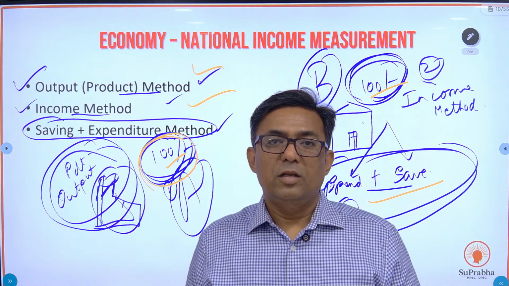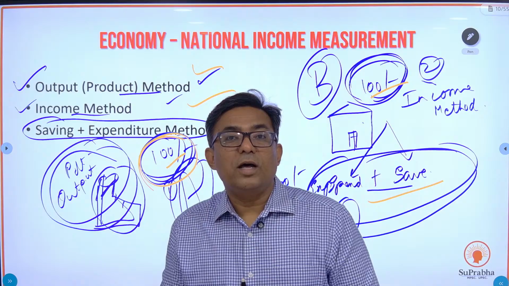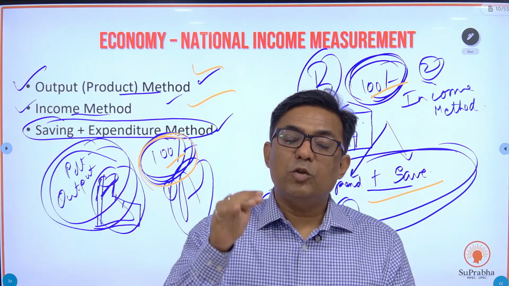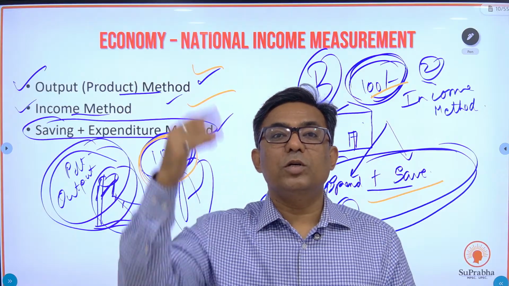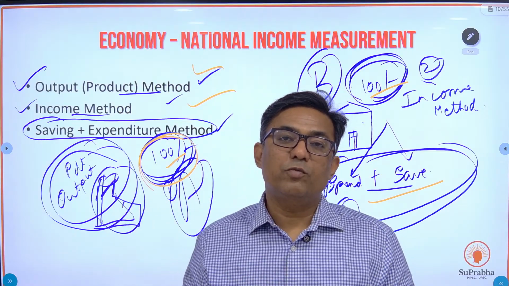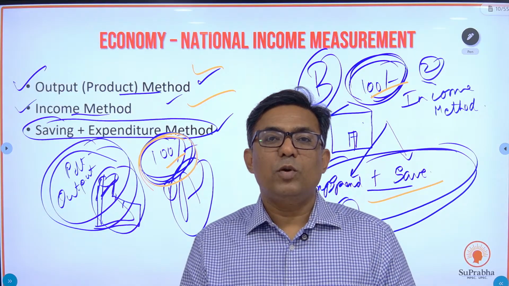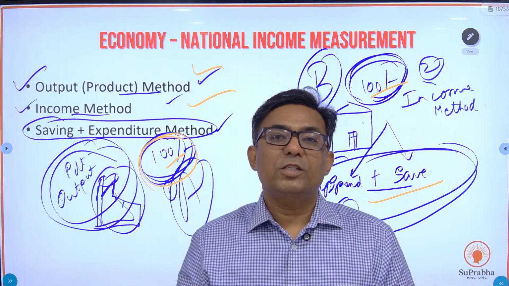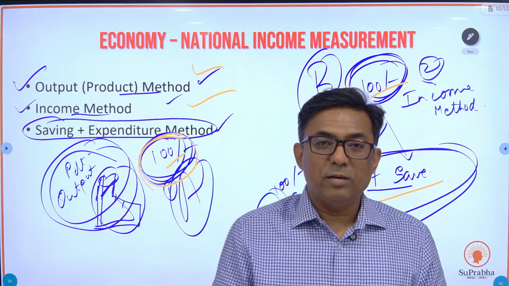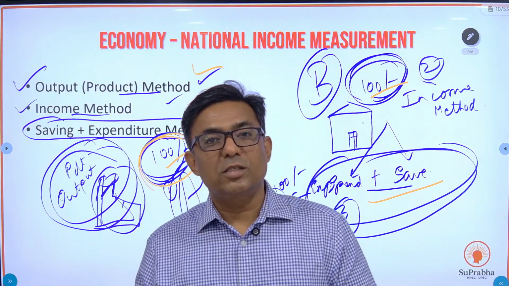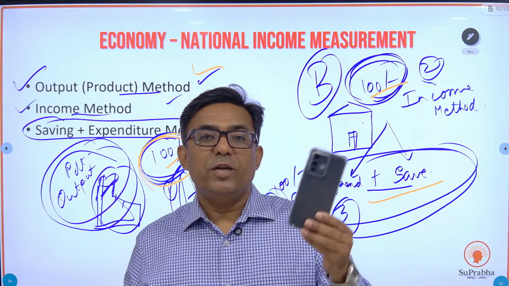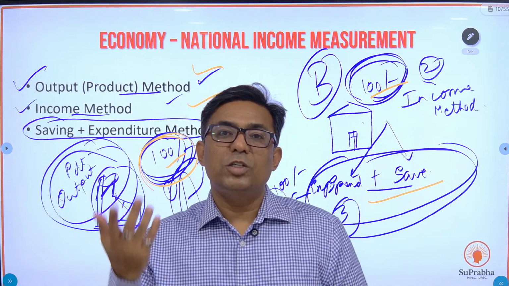Simple. So wherever your products are tangible, there is a textile industry. How much is the value addition or the contribution of this textile industry to the GDP? How many shirts have you manufactured? 400. What is the price of one shirt? 1,000 rupees. So 4 lakh is the contribution of the textile industry to the GDP. Similarly, mobiles: you can see them. How many mobiles were produced? 10. What is the value of one? 1,000 rupees. So the contribution by this manufacturing sector is 10,000 rupees to the GDP.